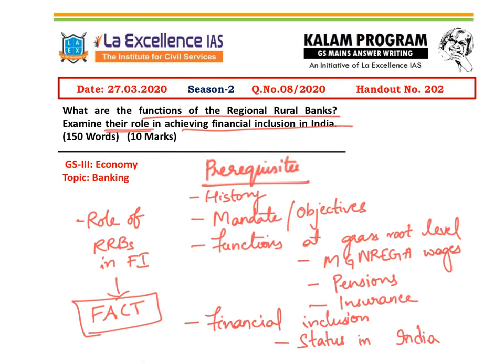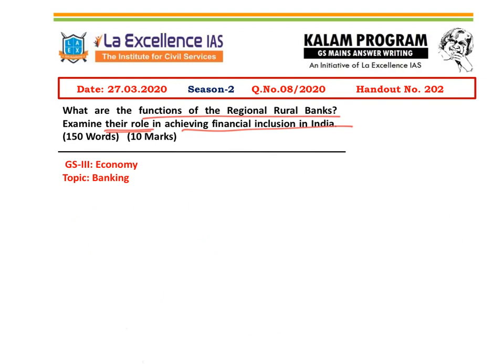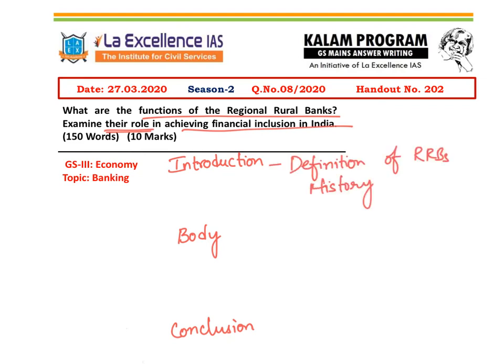Okay. So after the prerequisites, let us look at how to write the answer. The answer would consist of 3 parts: introduction, body and conclusion. In this question, because he is asking for the functions in the subpart, it's better to restrict our introduction to the definition of regional rural bank and a brief history of it. We need not write the mandate, objectives and all, because we are anyway going to write the functions in the first subpart of the answer. So in the introduction, we write the definition of regional rural banks and a brief history of it.